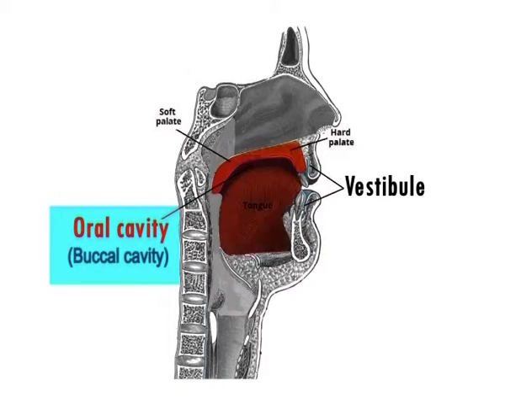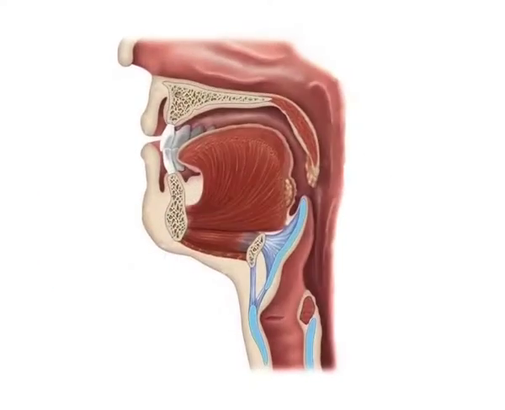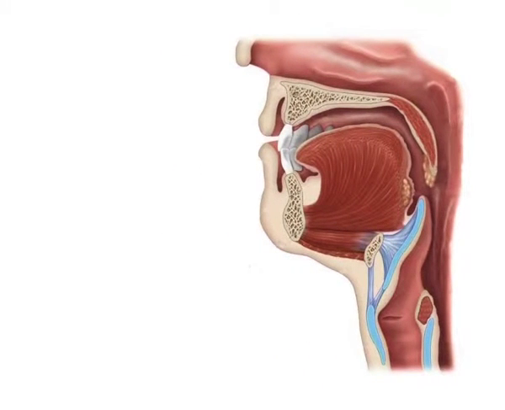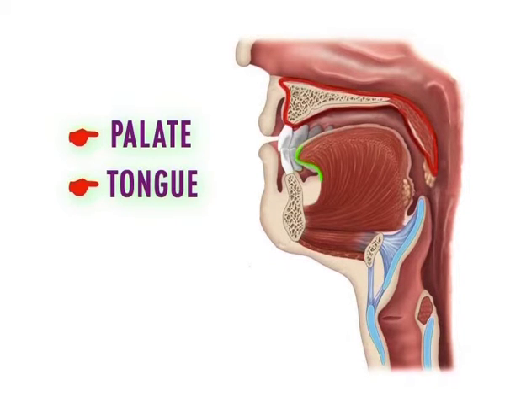Next, oral cavity or buccal cavity. It is the inner portion of the mouth. It has 3 parts: palate, tongue, and teeth.